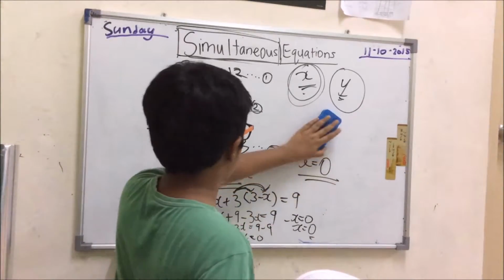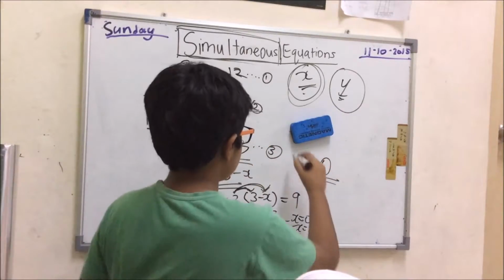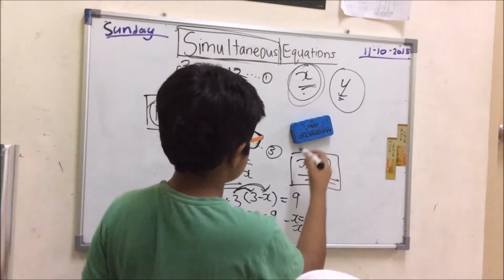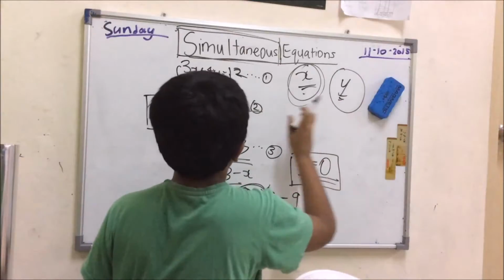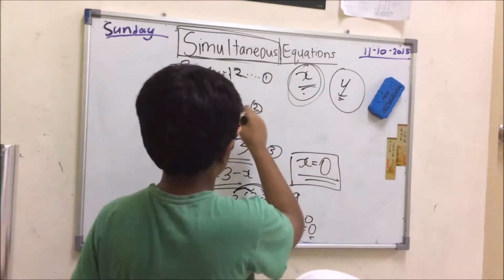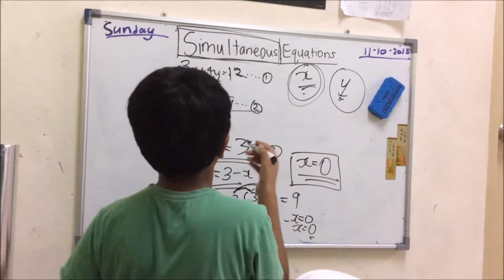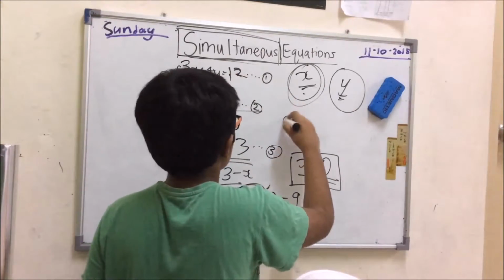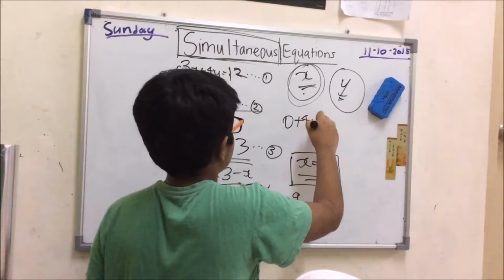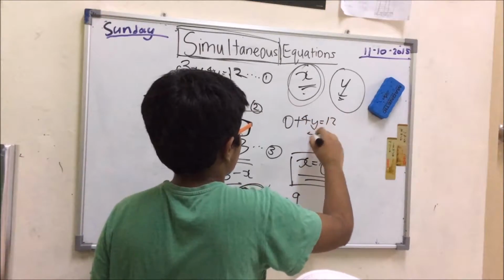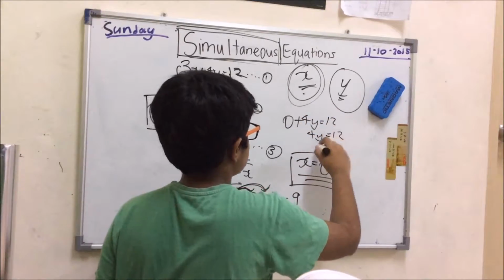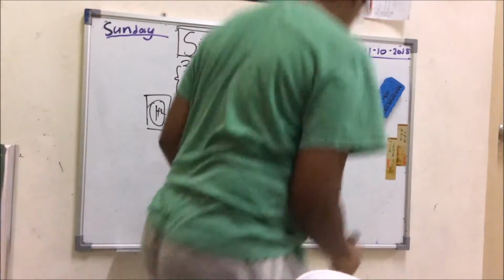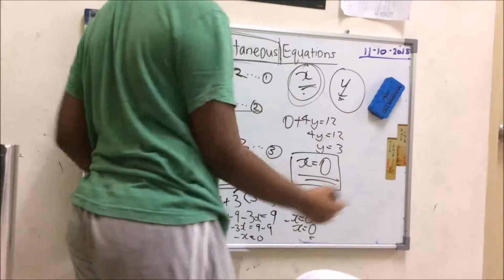So now we only know the value of x. We have to use this value to find the value of y, which means let's substitute this inside any equation now. I'll do it inside number 1 maybe. So 3 times 0 is 0 plus 4y equals 12. 4y equals 12, which means y equals 3. Okay, now we got the answer. So x equals 0 and y equals 3.